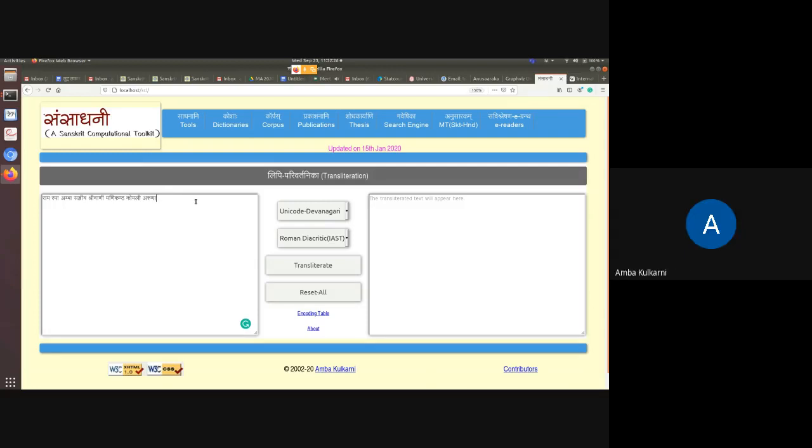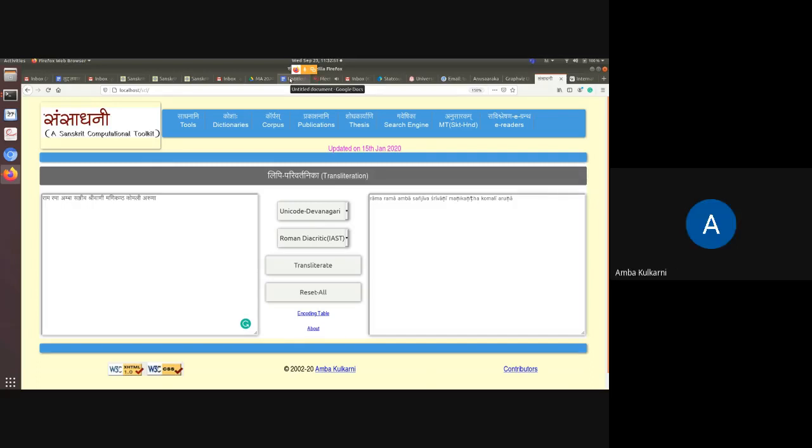Okay. So now I want to transliterate from Unicode Devanagari to Roman diacritic. I ask it to transliterate and it has done this. Okay. So the machine does it automatically. How does it do it? Using this transducer. It is very easy to write a transducer.